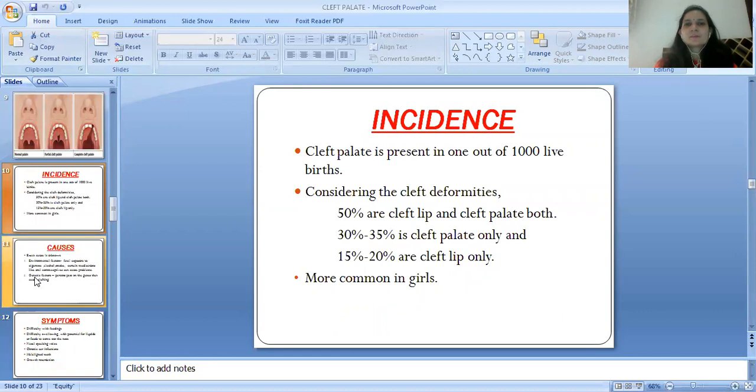Incidence: cleft palate is present in 1 out of 1000 live births. Considering the cleft deformities, 50% are cleft lip and cleft palate both, 30 to 35% is cleft palate only, and 15 to 20% are cleft lip only, more common in girls.